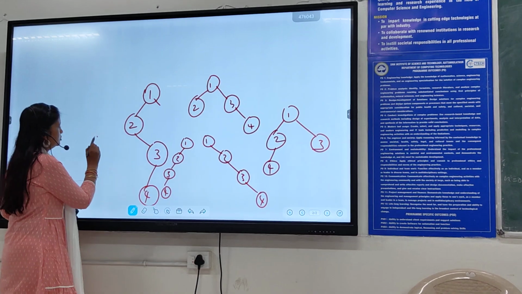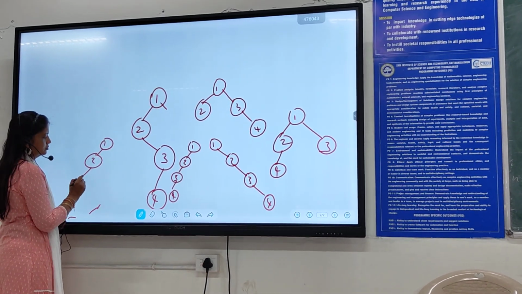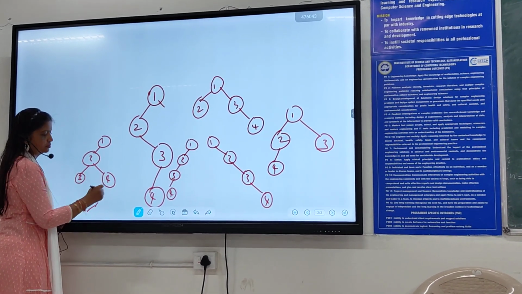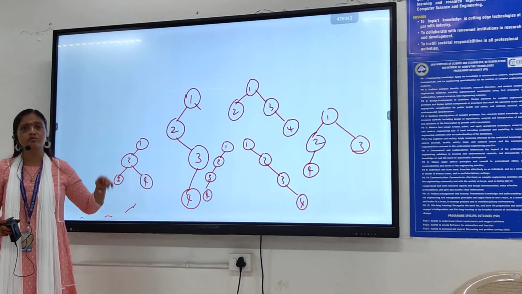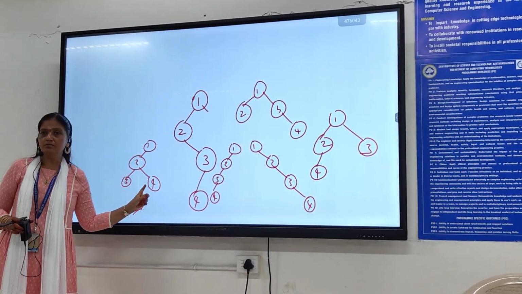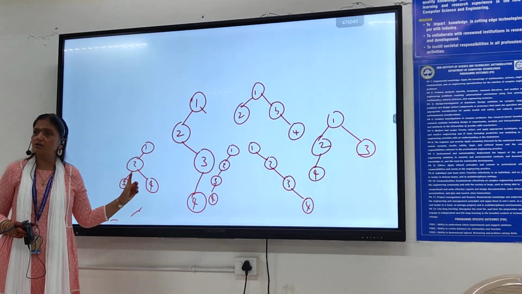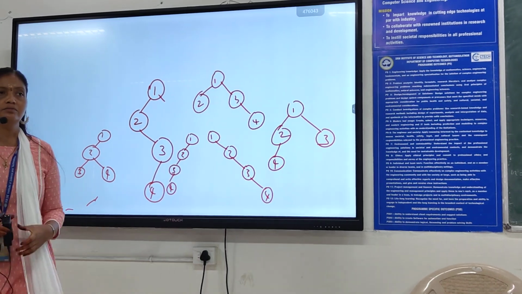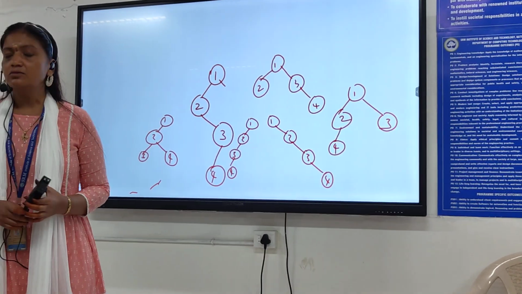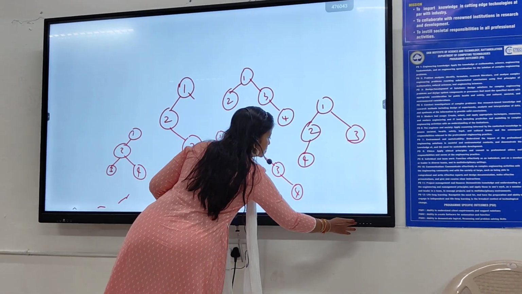So many possibilities of drawing binary trees given the number of nodes. So how to find that? How many maximum possibilities are there? I can use that formula: 1 by n plus 1, 2n C n.